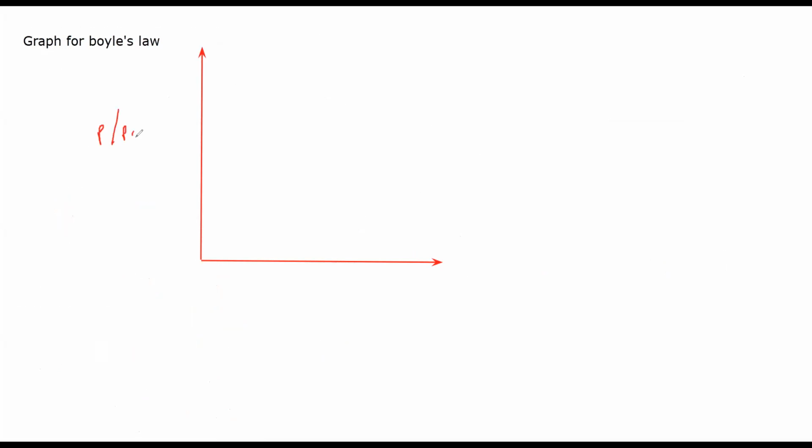Then there's the graph for Boyle's law. So for the graph of Boyle's law, if we sketch a graph, I take pressure on the y-axis and volume on the x-axis. It can be centimeter cube or meter cube. The SI unit is meter cube, so I'm taking the SI unit. So what will be the shape of the graph? Whenever two quantities are inversely proportional, it will always be a curve.